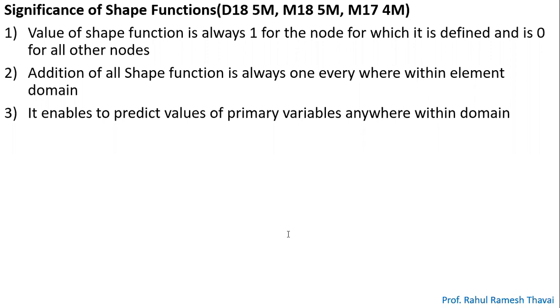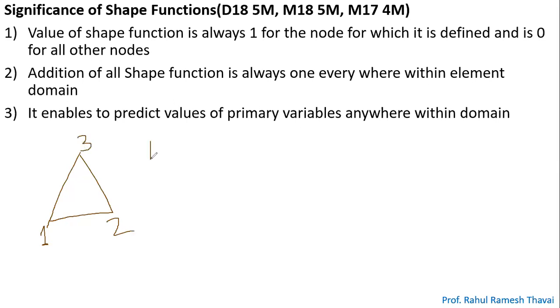Let me take an example, and in that case you will be able to understand. Let's consider this triangle, which has 3 nodes. Let me call this node number 1, this node number 2, and this node number 3. Right?